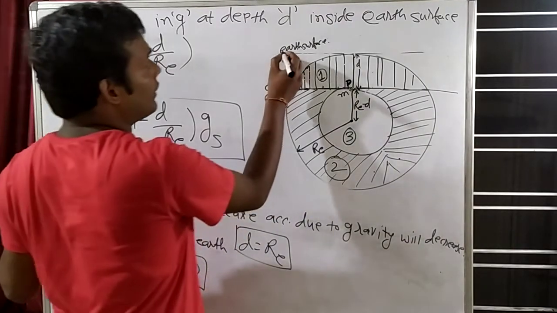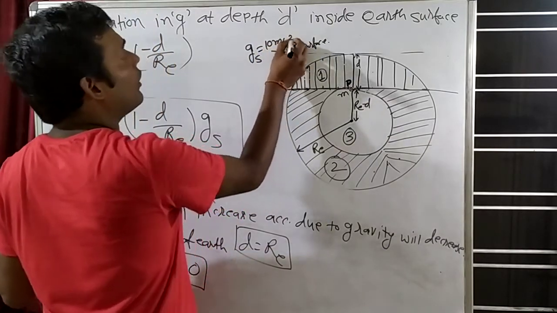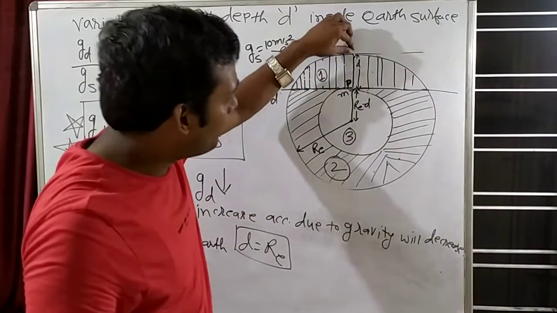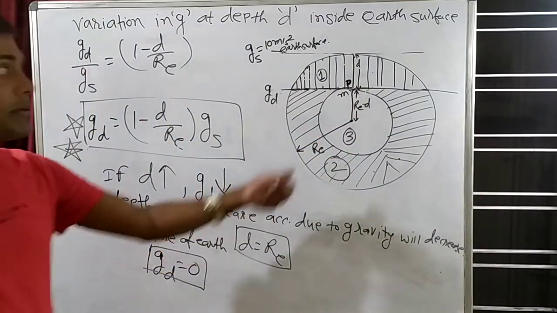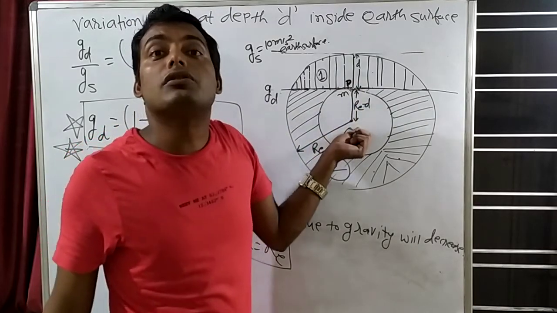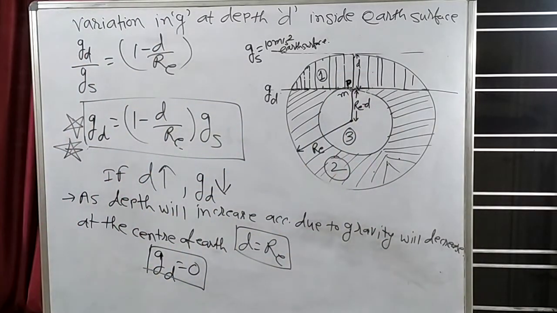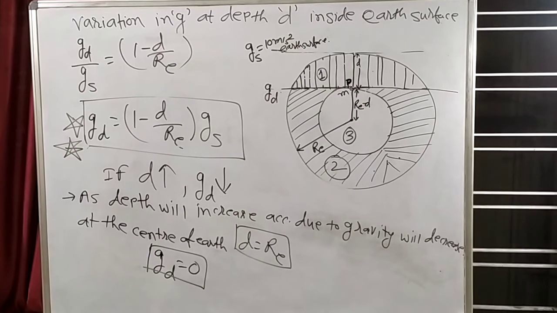Now see this thing. On the surface of Earth, this is Earth's surface, g_s value is 10 meter per second square. How much is the acceleration due to gravity? 10 meter per second square. And when you will come to the center of Earth, then acceleration due to gravity will become 0. So take 10, 9, 8, 7, 6, 5, 4, 3, 2, 1. As you reach the center, acceleration due to gravity will become 0. So what is happening? It is decreasing. Acceleration due to gravity is decreasing with the depth. Clear?